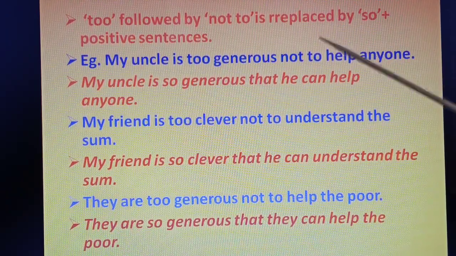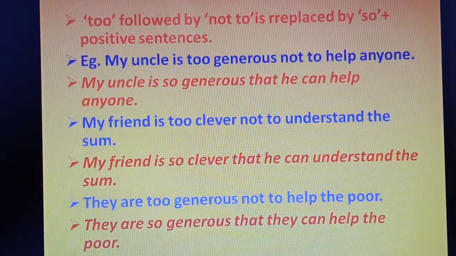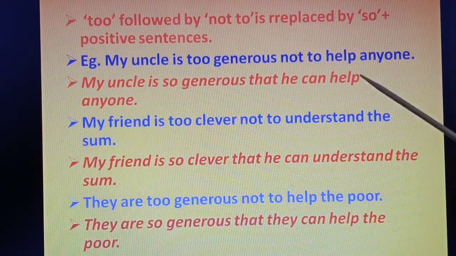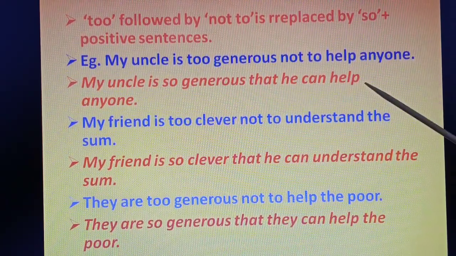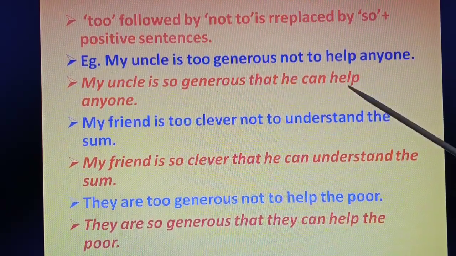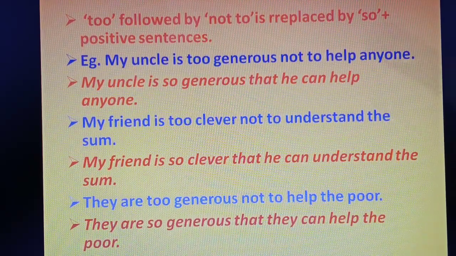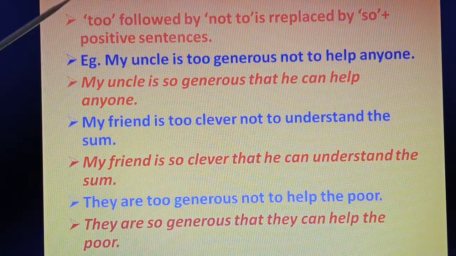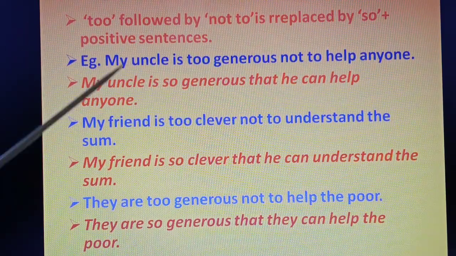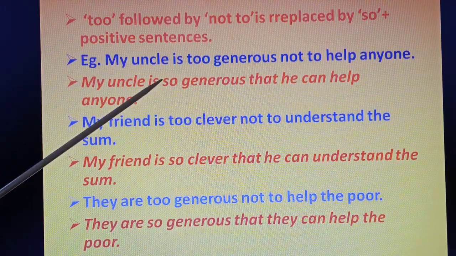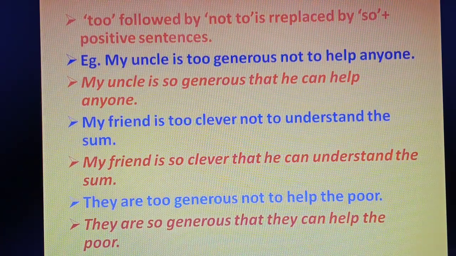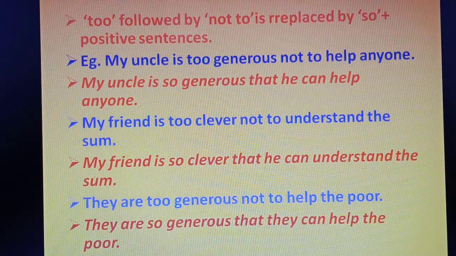My uncle is too generous not to help anyone. Here also you will see the meaning should remain the same. Meaning will not change. My uncle is too generous not to help anyone. The answer is: my uncle is so generous that he can help anyone or everyone. My uncle is so generous. So "too" is always replaced by "so". Remember, this "too", an adverb, is replaced by "so". Here "not to" becomes "that" plus a positive, because the meaning has to remain the same.